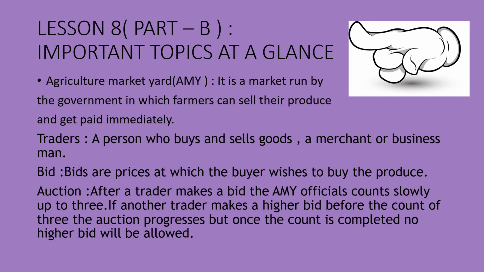Bid. What are bids, children? Bids are prices at which the buyer wishes to buy the produce. Auction. Auction is nothing but after a trader makes a bid, that is, he wishes to buy the produce, the AMY officials count slowly up to 3, that is 1, 2 and 3, with the price quoted by the trader. If another trader makes a higher bid before the count of 3, the auction progresses, but once the count is completed, no higher bid will be allowed.